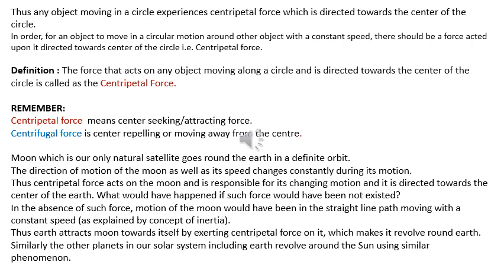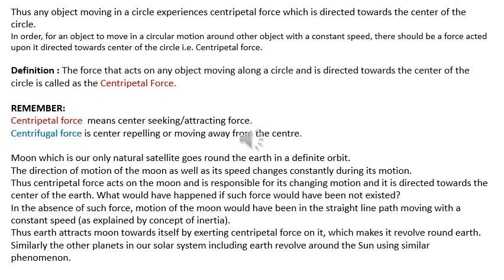During its motion around the Earth, the direction of the Moon as well as its speed changes continuously and constantly. Thus, centripetal force acts on the Moon and is responsible for changing its motion, and is directed towards the center of the Earth.